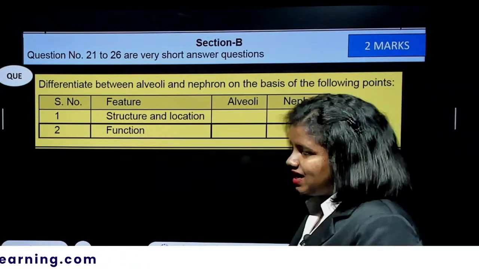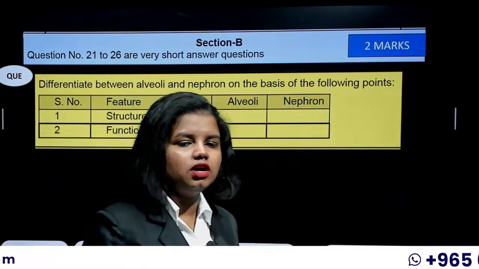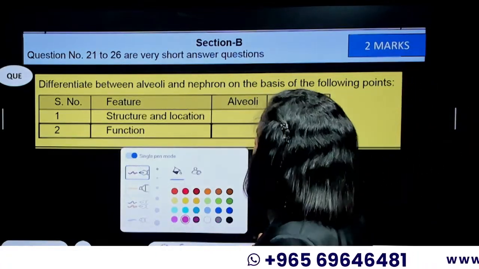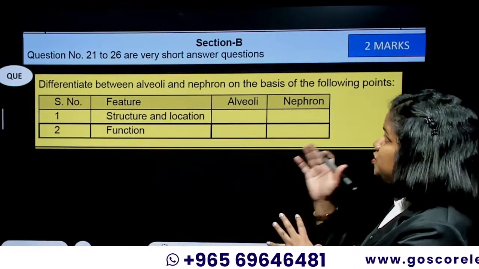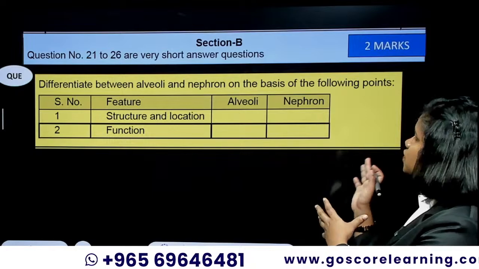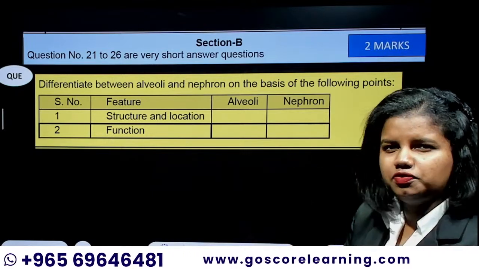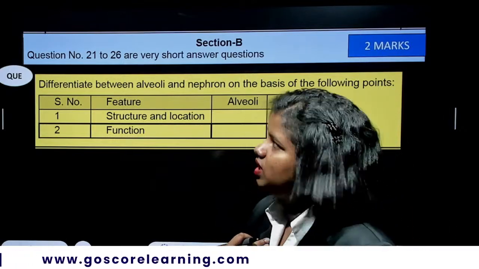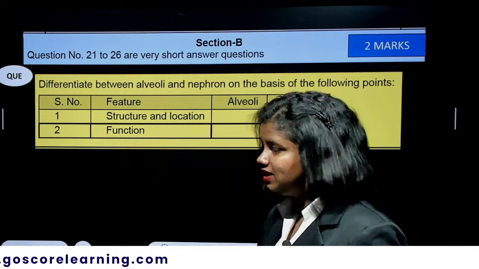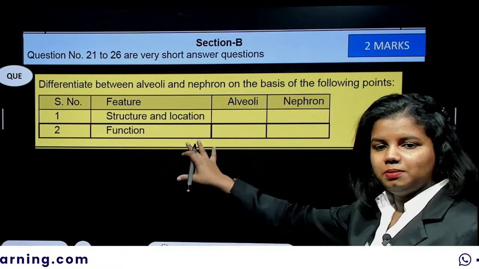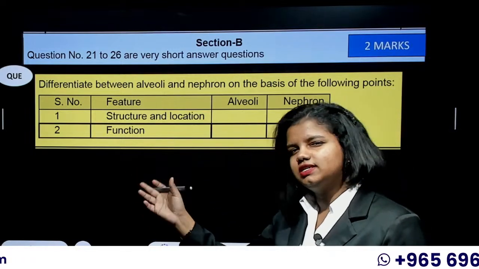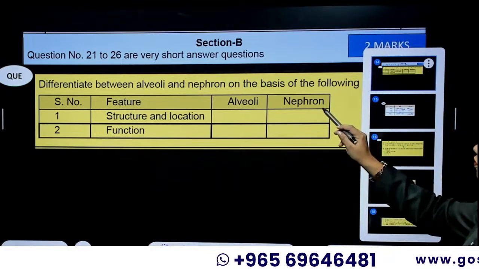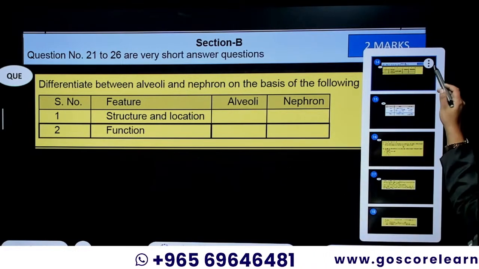Now we are moving on to the second section, that is section B, with 2 mark questions. So let's see. First question is: differentiate between alveoli and nephron on the basis of the following points. So we just have to differentiate alveoli and the nephron. Alveoli is something you can see inside your lungs, while nephron is something you can see inside your kidney. And we just have to differentiate them according to the structure and location as well as their function. It's a very simple question. I hope you already know the answer. So we have to know the structure and location of it and their function.